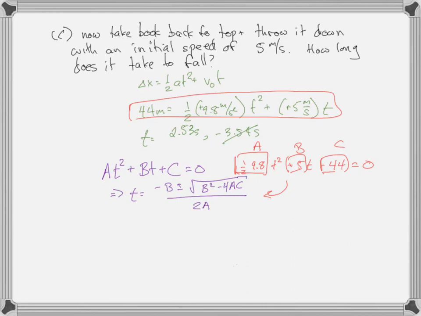Let me ask one more question about this answer: what does the minus 3.54 seconds mean? It's not just an arbitrary answer. Why was there a second answer of minus 3.54 seconds? It means that if the book was undergoing the same motion before I started the stopwatch, then it would have been in the same place 3.54 seconds ago.